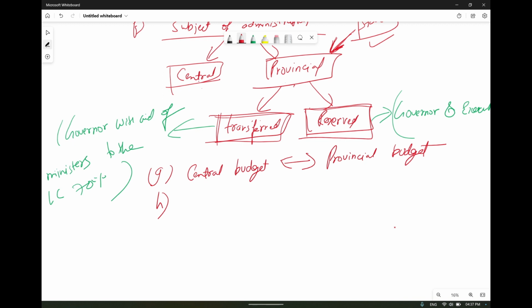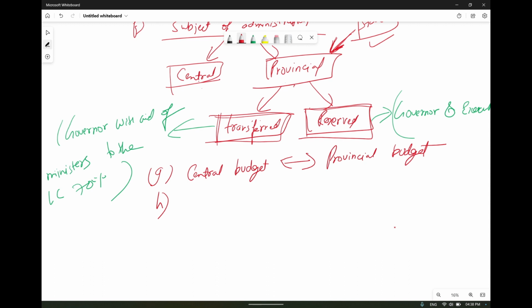In that case, our country automatically converts into a unitary form of government. In a similar kind of case, the central government will have the power to make any laws or take any decision on any subject for the country.